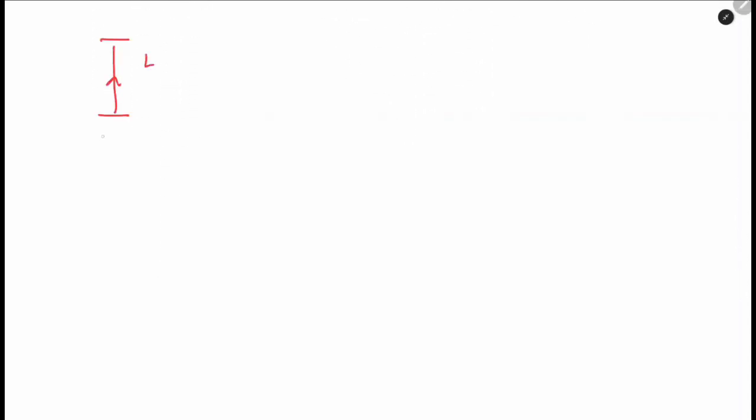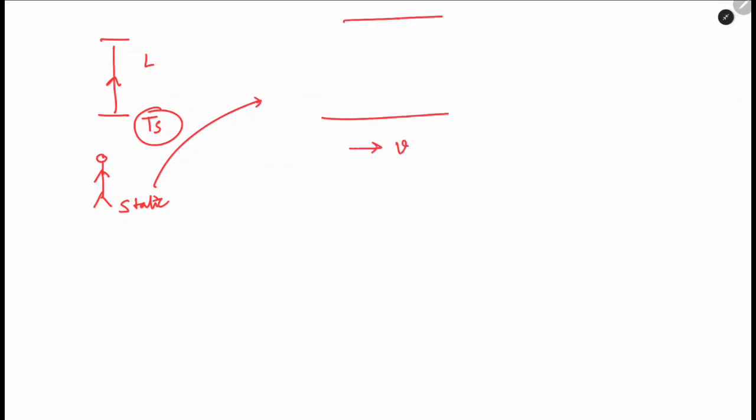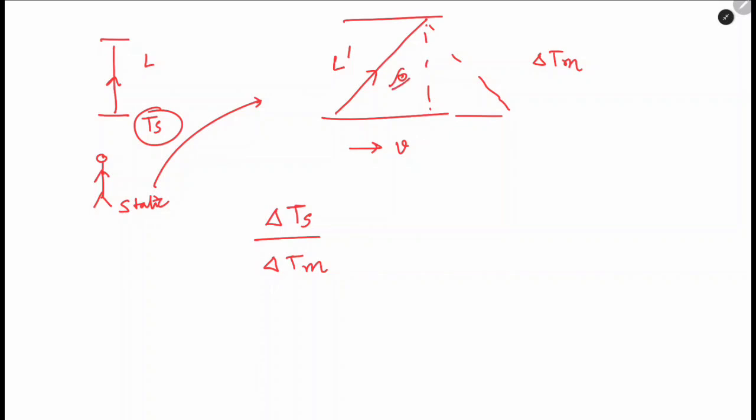So distance L, and for this person standing static, let's call him static, so ts. For this person, relative to the object moving with velocity v, how will it look? It will look something like this, L prime. So let's have ts divided by tm. Tm is for the time taken on this part. So tm is for the person looking from here.